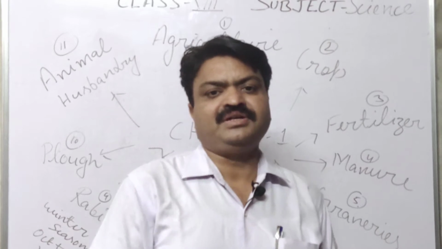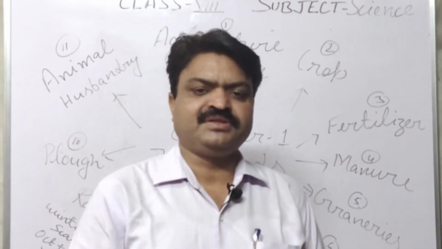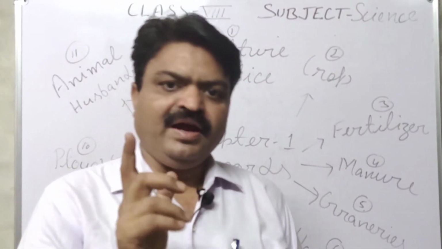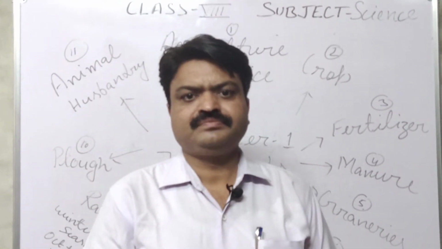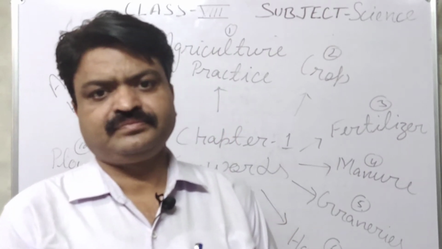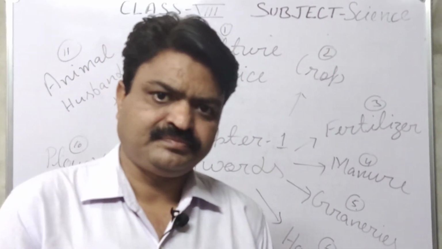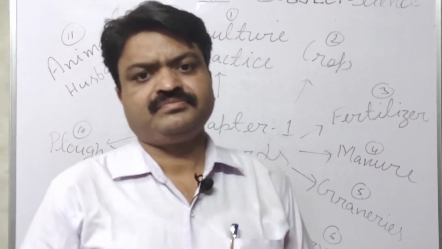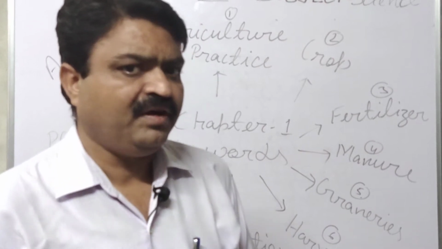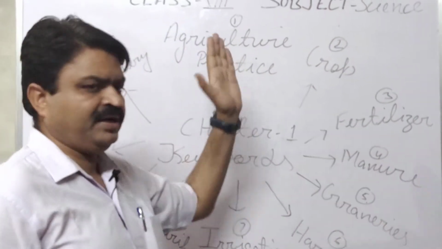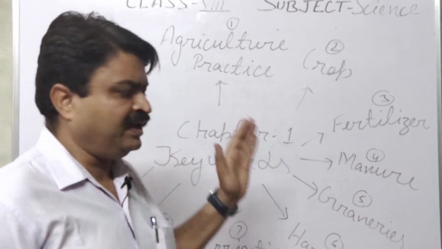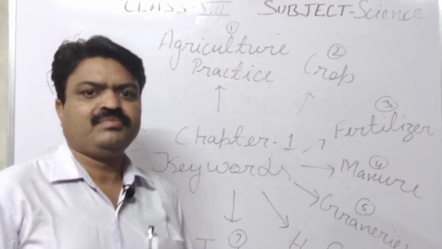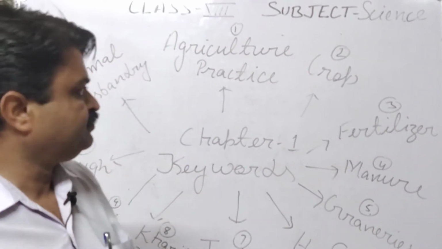It involves different activities like the preparation of soil, sowing, adding fertilizer and manure, irrigation, harvesting, weeding and storage. All these activities are done by the farmer to grow more and more crops.